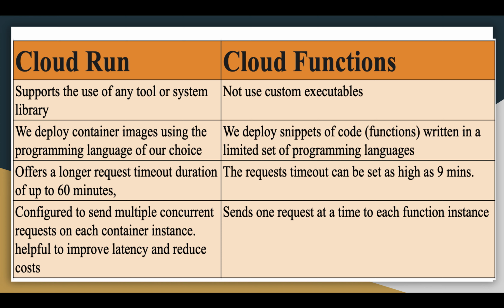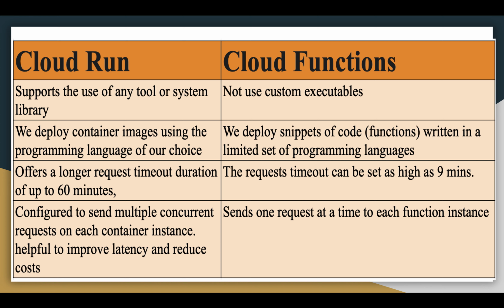Next, Cloud Run lets us deploy container images using the programming language of our choice, while Cloud Functions lets us deploy snippets of code or functions written in a limited set of programming languages. Then, Cloud Run offers a longer request timeout duration of up to 60 minutes, while with Cloud Functions, the request timeout can be set as high as 9 minutes.